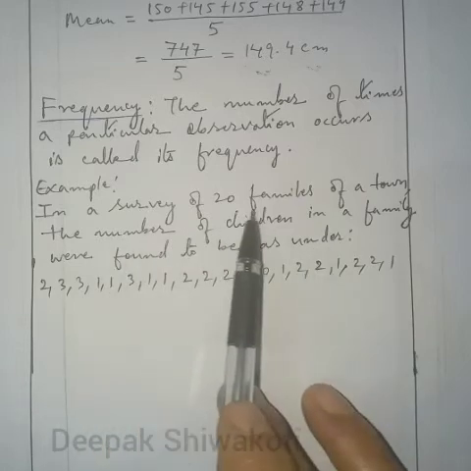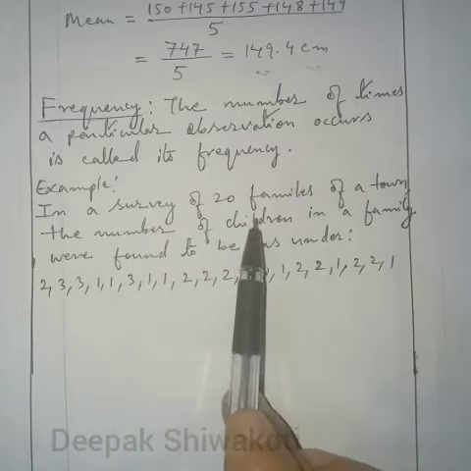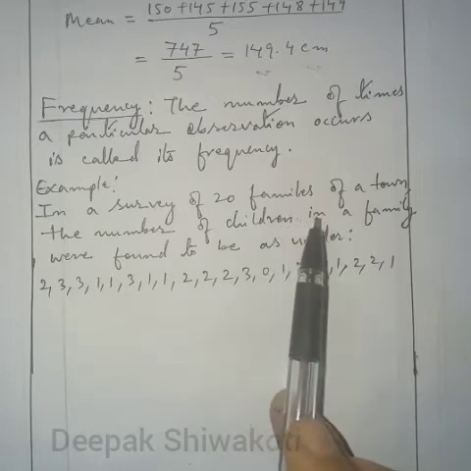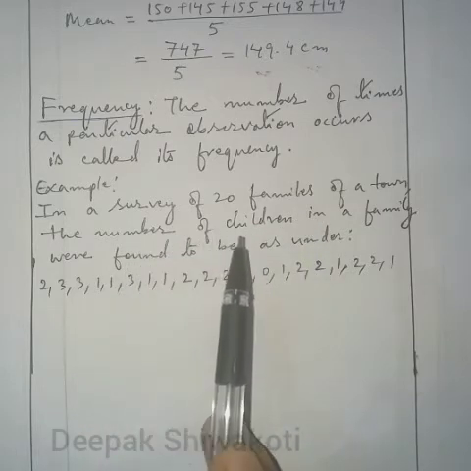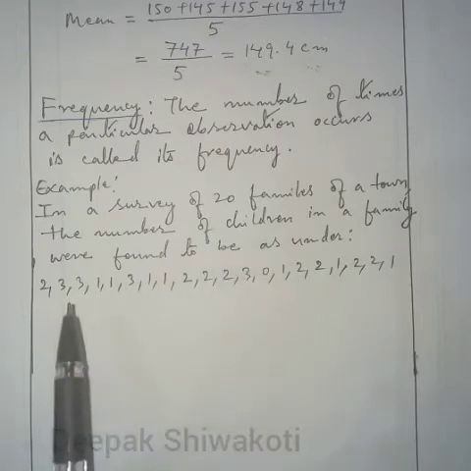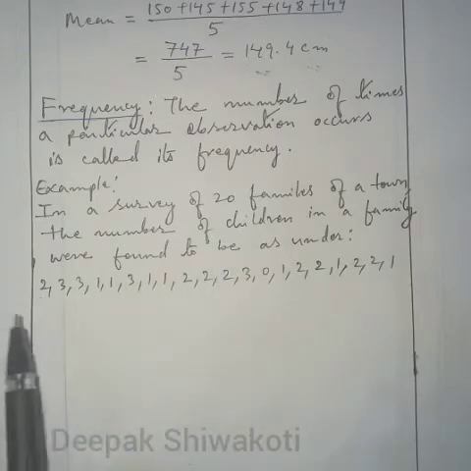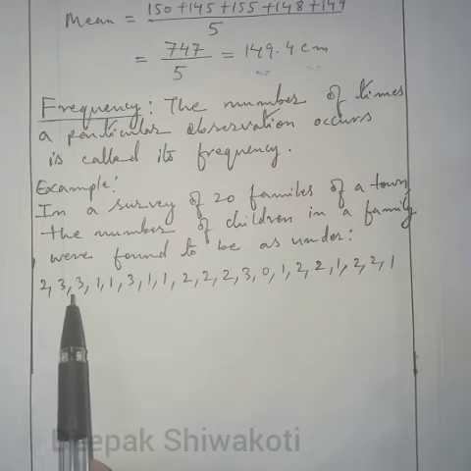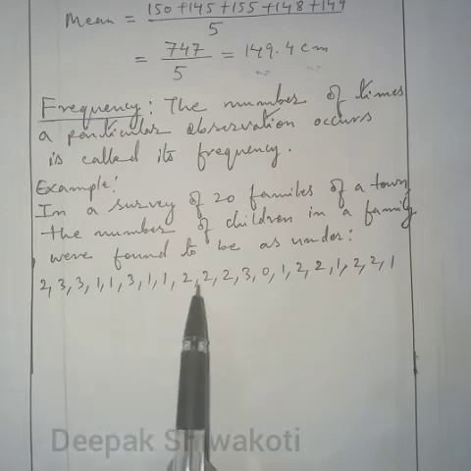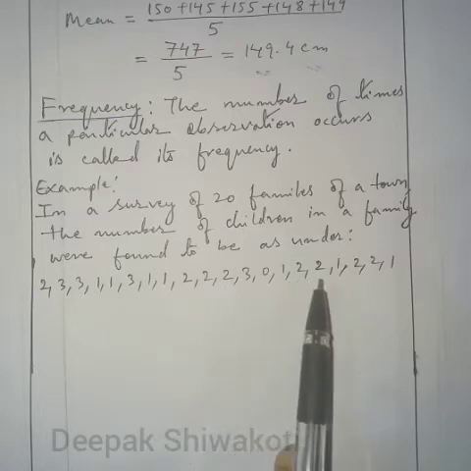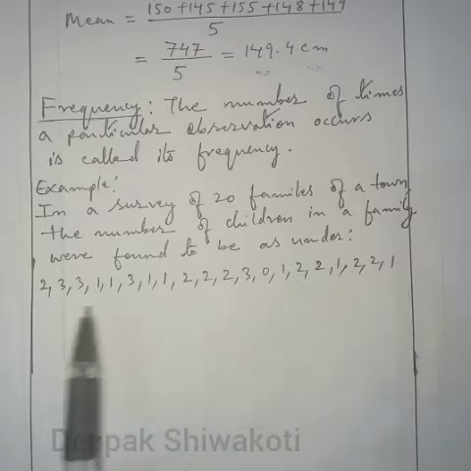In one family 2, another family 3, another 3, like this: 1 1 3 1 1 2 2 2 3 0 1 2 2 1 2 2 1, this is the number of children each family has.